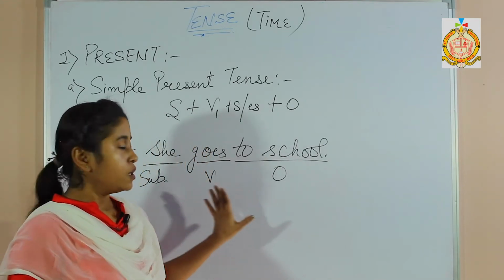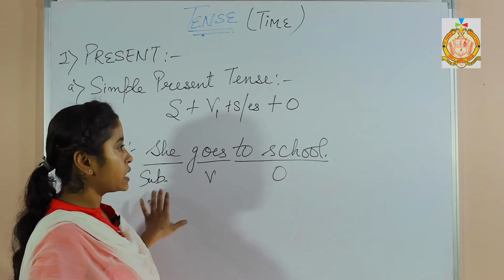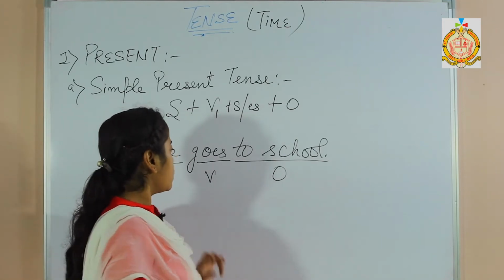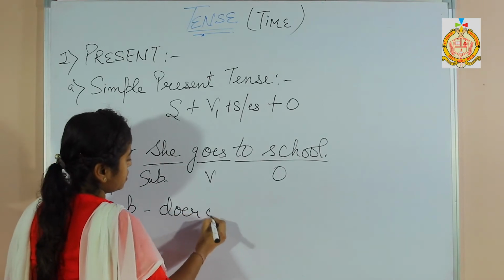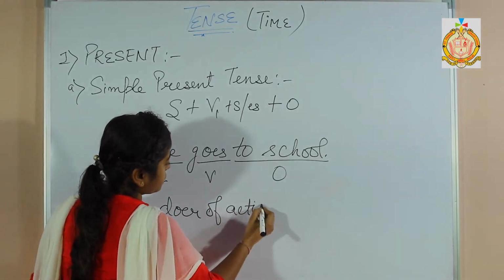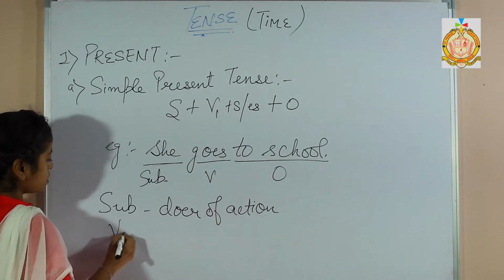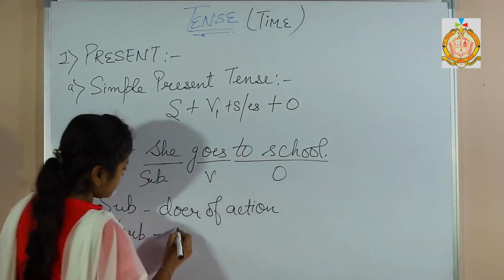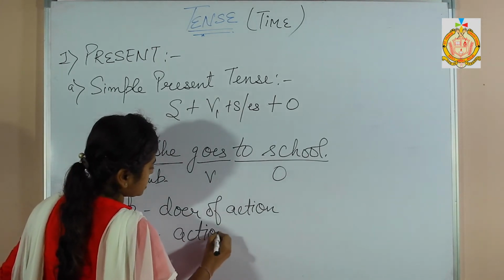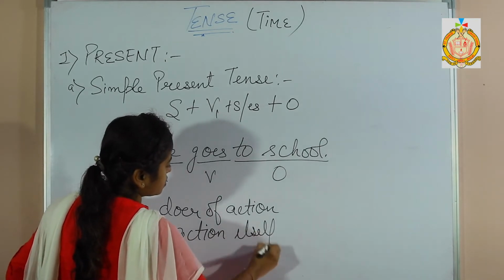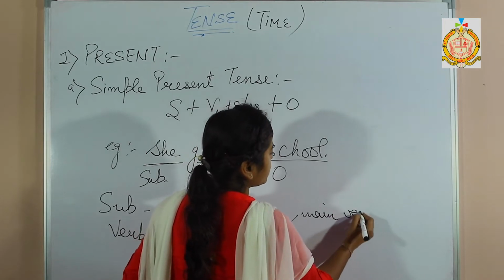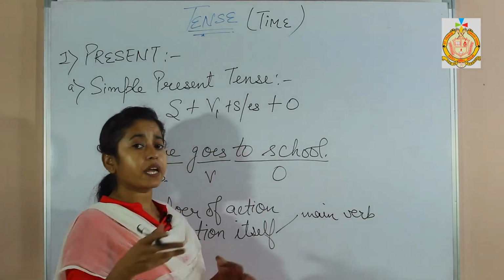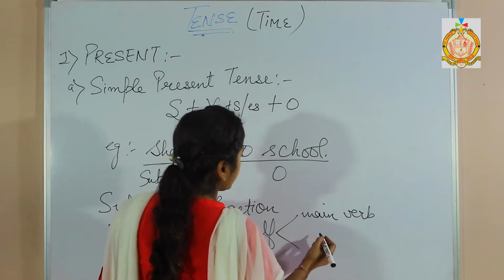Please be sure that you know how to identify these 3 things: subject, verb and object. What is a subject? Doer of action. What is a verb? That is the action itself. It can be the main verb, for example, running, walking, sleeping, all the main action verbs, and it can also be the helping verbs.